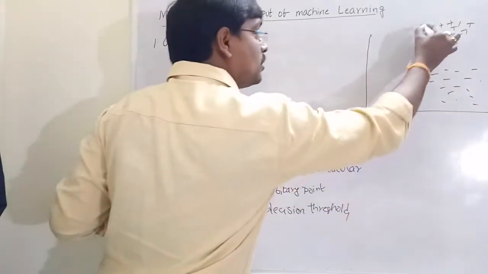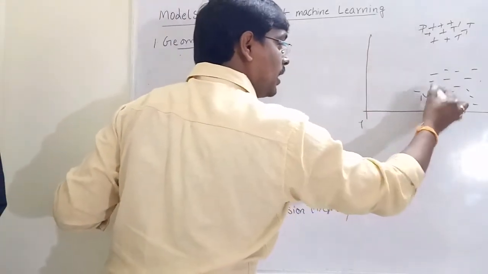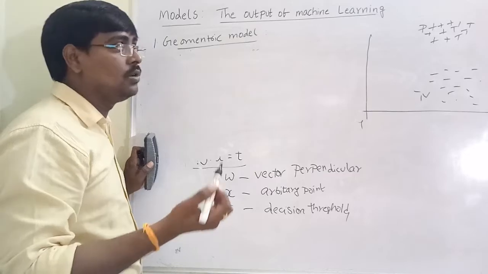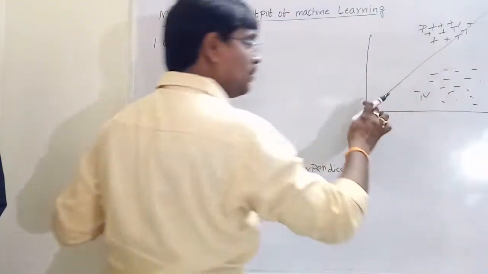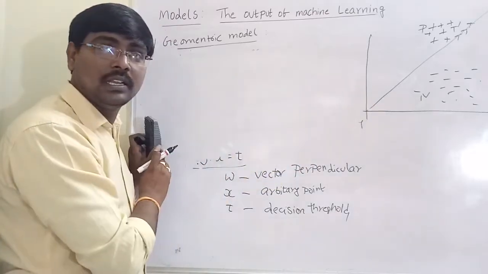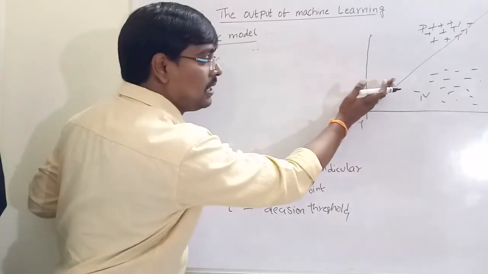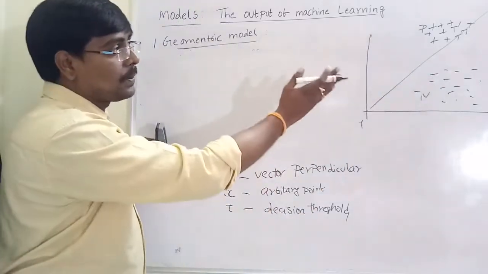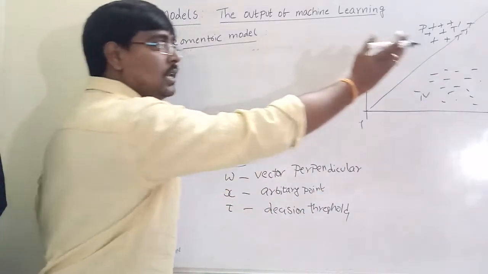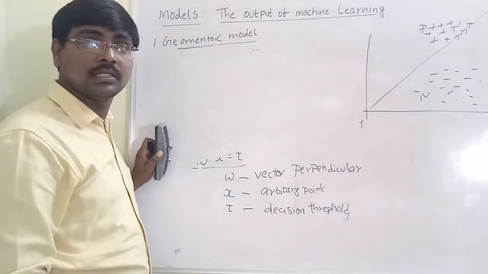In this example, suppose P is the positive and N is the negative. We have a linear decision boundary. That is, it linearly separates positives and negatives. It separates the positives into one class and the negatives into another class.